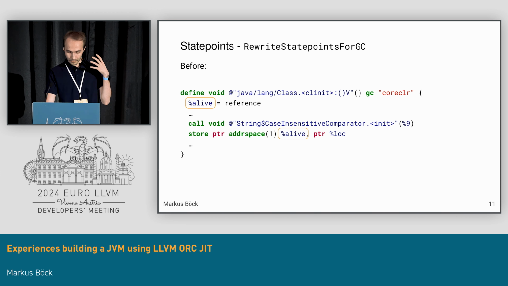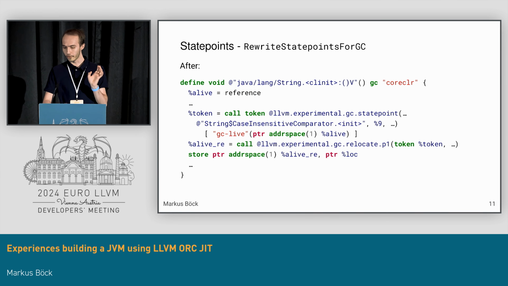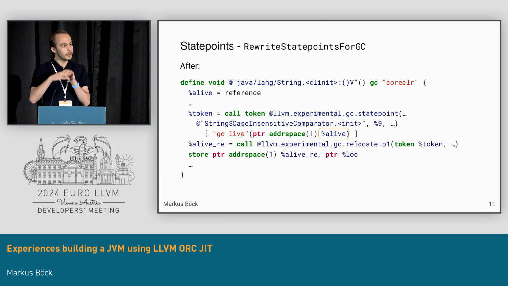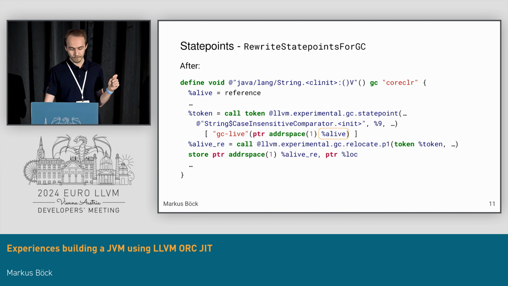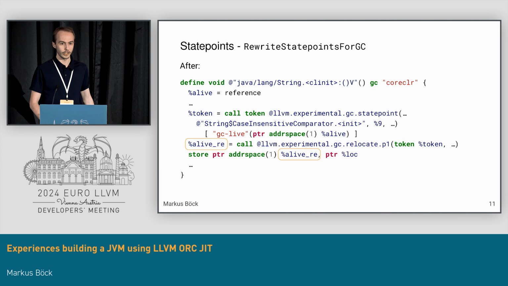What this pass basically does is it puts it into a verbose form, where the alive is first noted as needing to be relocated and findable on the stack. And any uses afterwards are explicitly made through this relocation intrinsic.